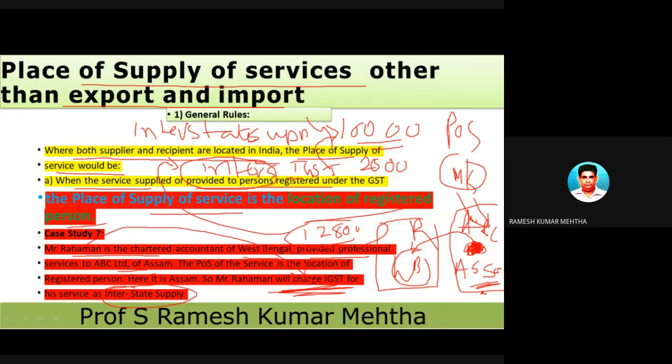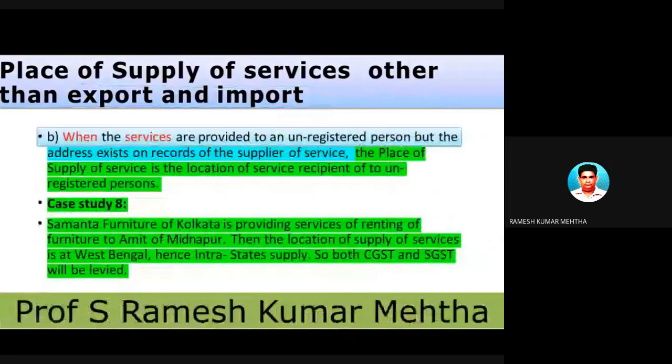Now, another example: when the services are provided to an unregistered person, but the address exists on the records of the supplier. The person receiving the services is unregistered, but his address is there on the records of the service provider. Then let's look at the answer.